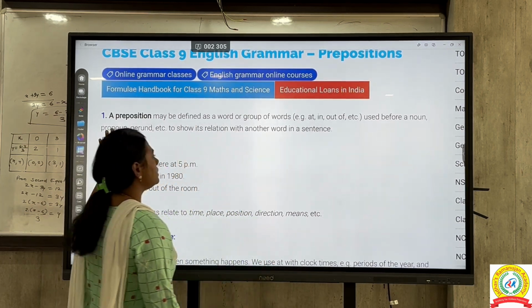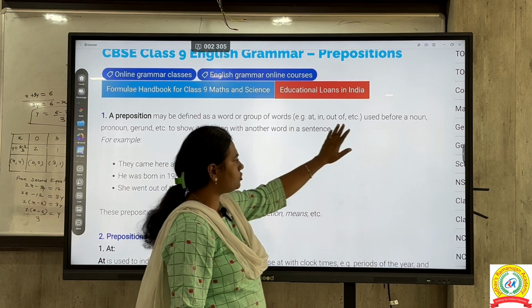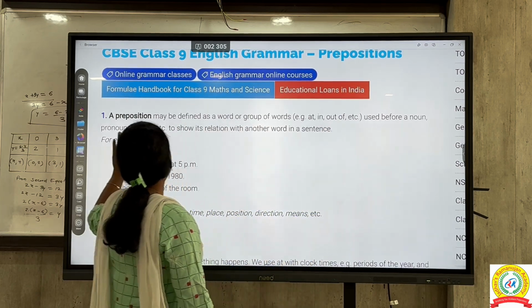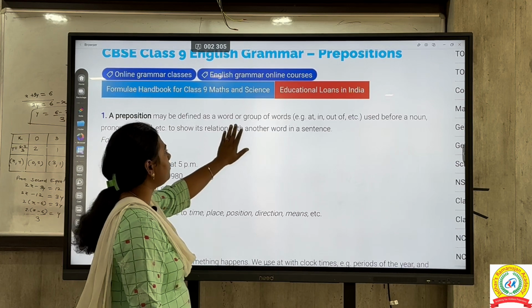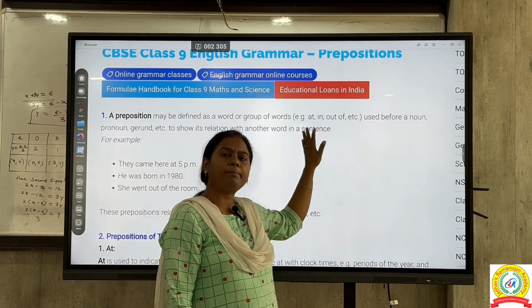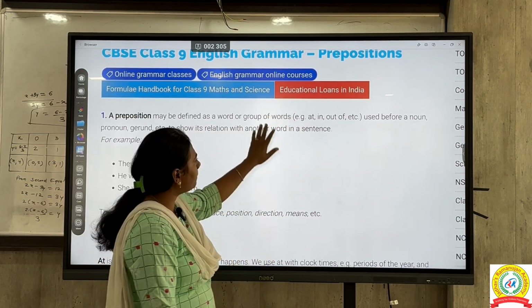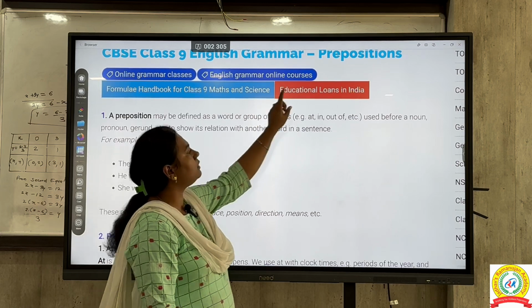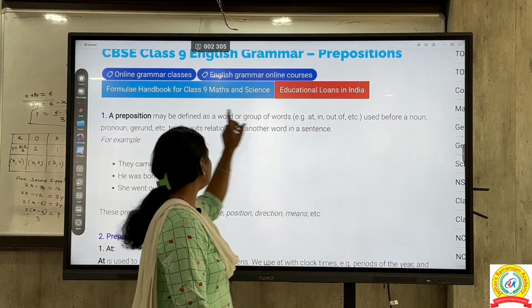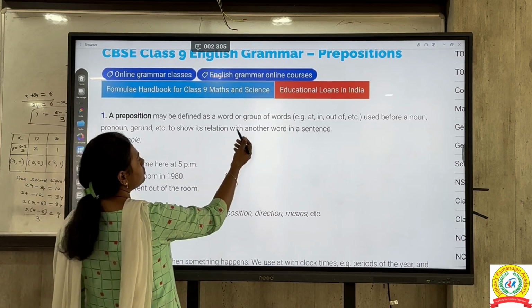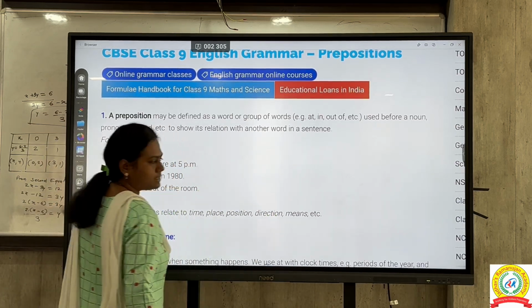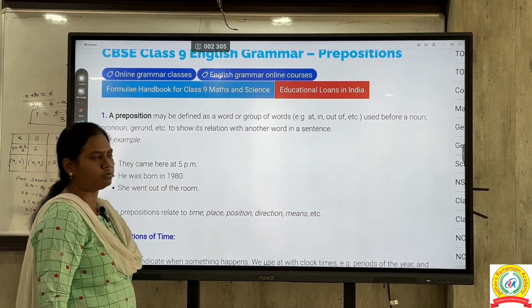So where are we using these prepositions? We are using a preposition before a noun or a pronoun, a gerund, etc. to show its relation with another word. So what is the purpose of a preposition here? The purpose of a preposition is to use it before a noun, pronoun or a gerund. For what purpose? To show a relationship with another word in a sentence. That is the main motive of the preposition.